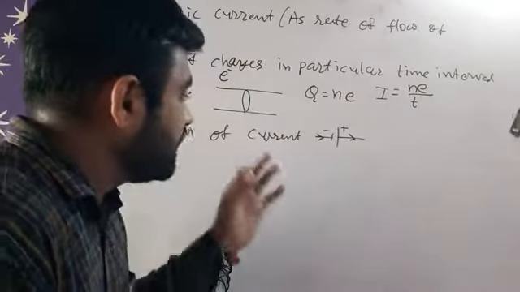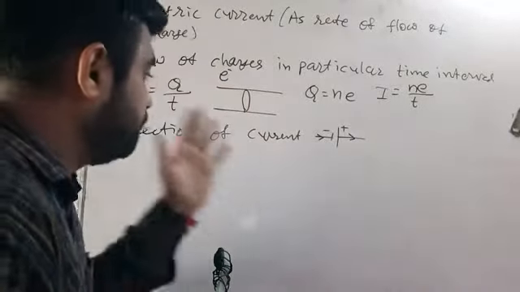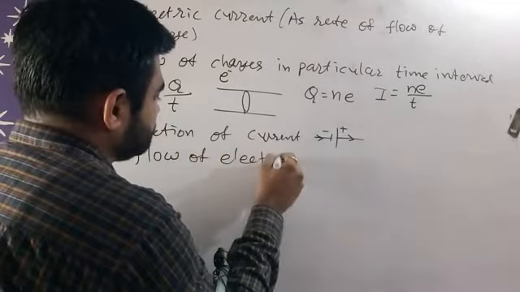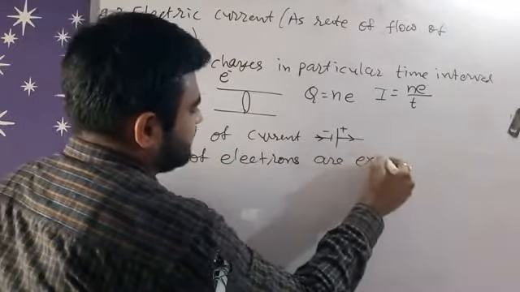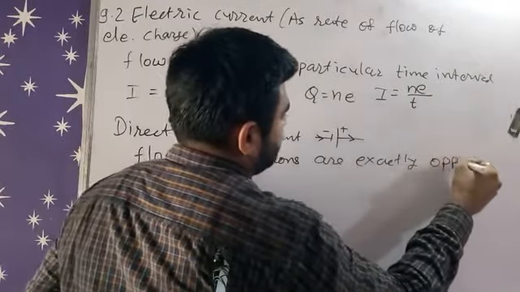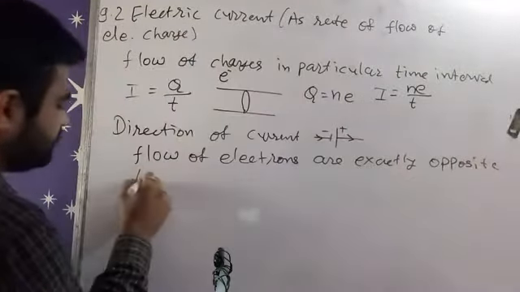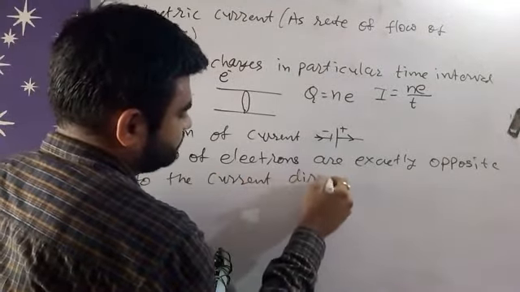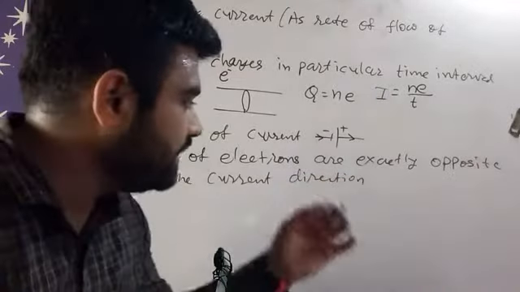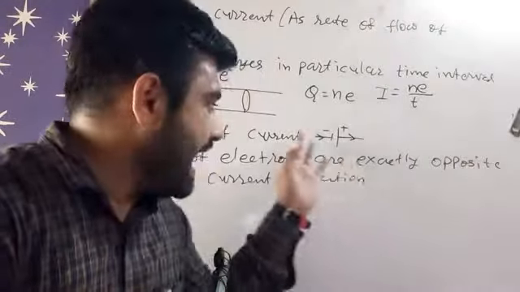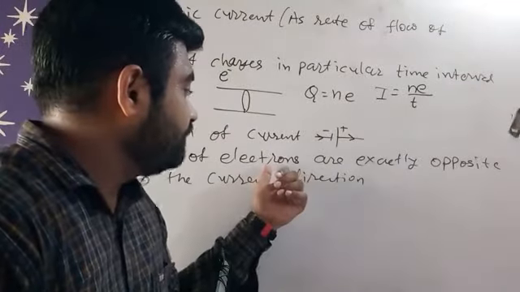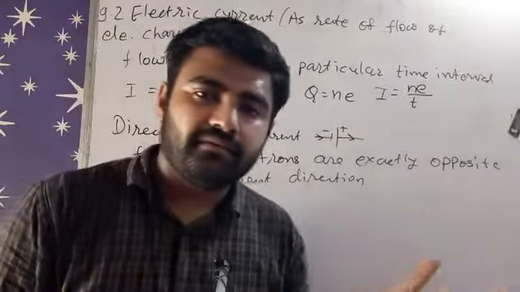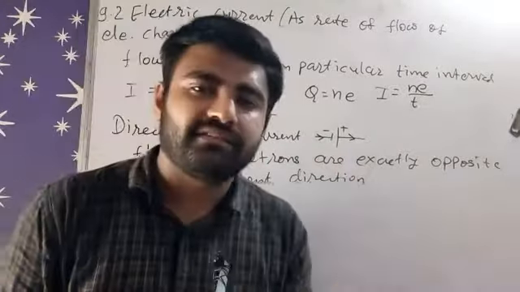But if we are talking about flow of electrons, exactly opposite to the current direction. So if current direction is in x direction, so electrons flow direction is negative x direction. Positive x, negative x, both are in opposite direction always.